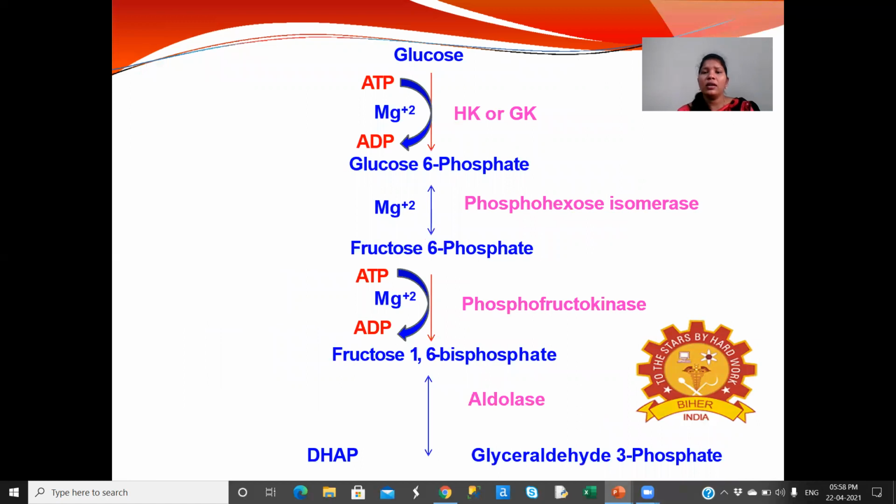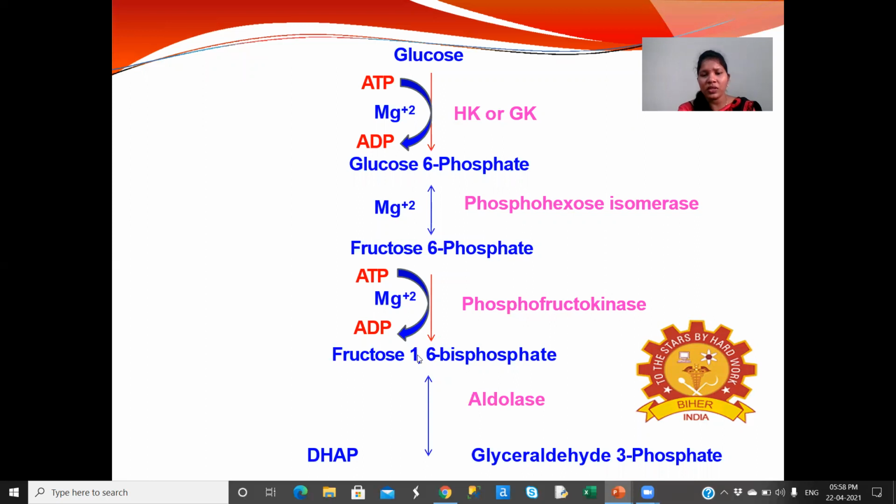So this is the sequence of reactions of glycolysis. Here glucose, in the presence of hexokinase enzyme, is converted to glucose 6-phosphate. For this conversion, ATP undergoes hydrolysis and provides energy, and whatever inorganic phosphate is released is added to glucose, then it is converted to glucose 6-phosphate. This glucose 6-phosphate, in the presence of phosphohexose isomerase enzyme, is converted to fructose 6-phosphate.